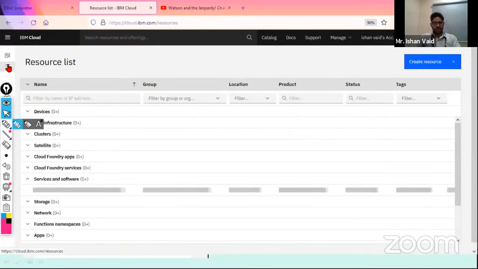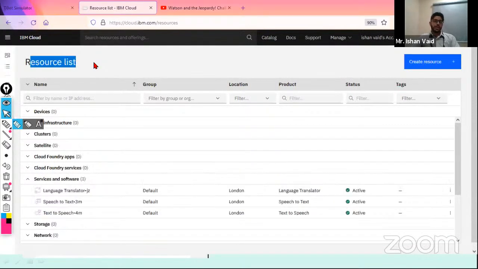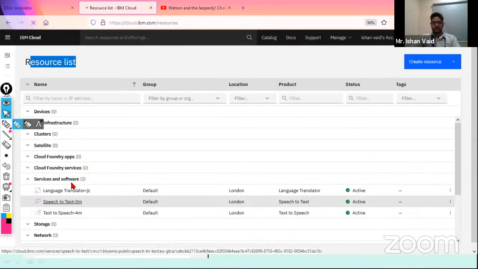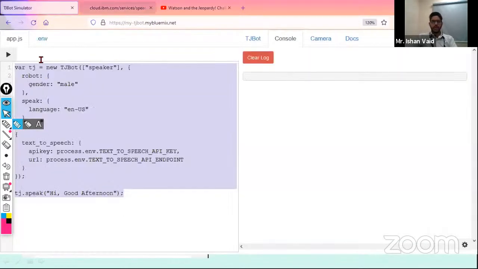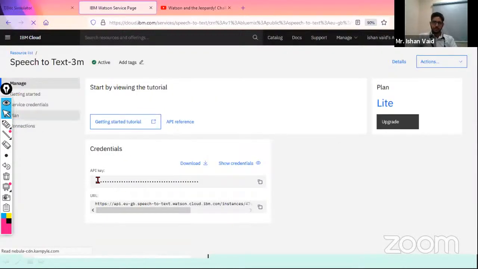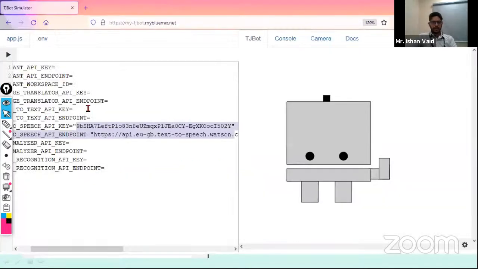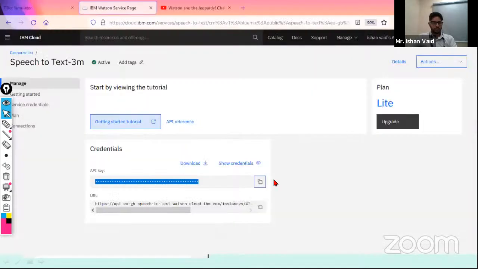You have to click on this button in the cloud. You will get a resource list, which means whatever services you have created will be shown over here. You will find speech to text. I click on this. Whenever you create anything in the cloud, it will show in the resource list. You will again find the API key and the URL. These need to be copied, and in the speech to text node, make sure you use the quotes and paste between the quotes. Sorry, it didn't get copied.